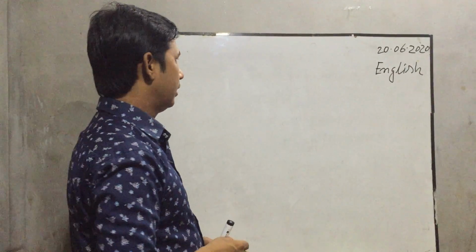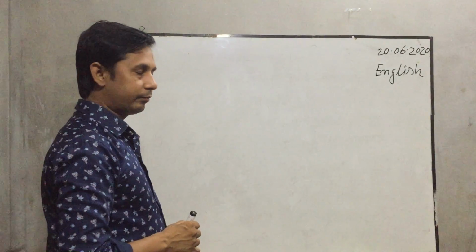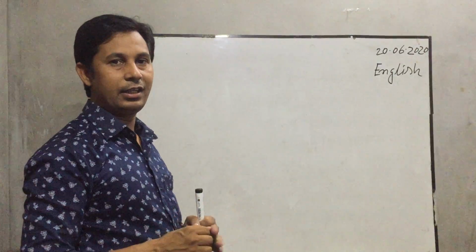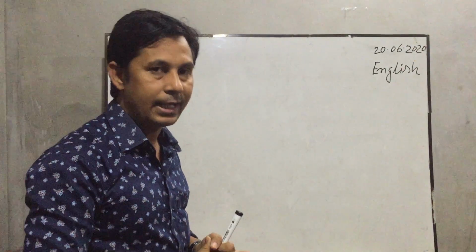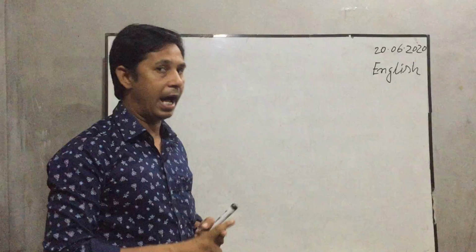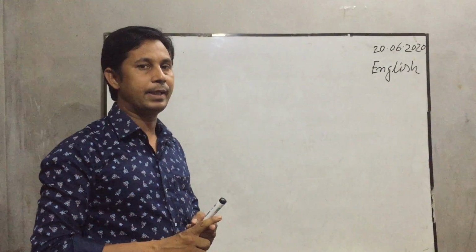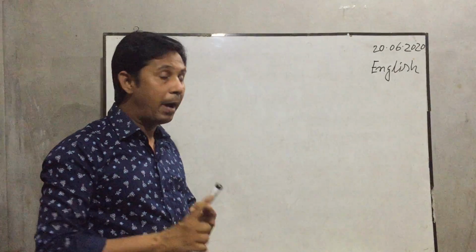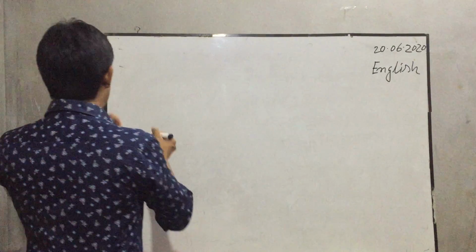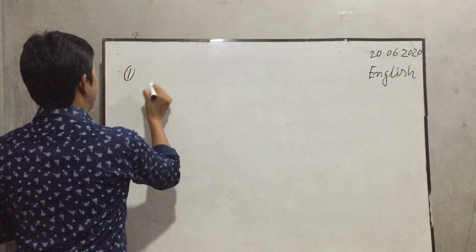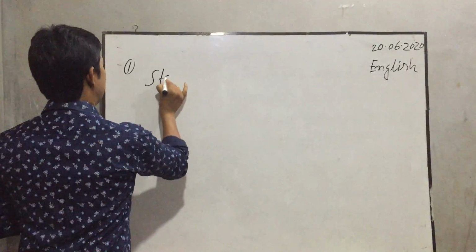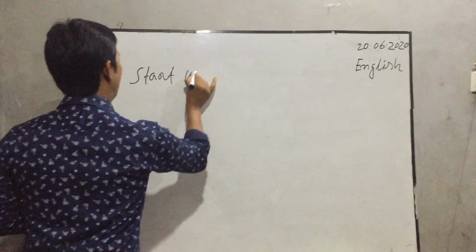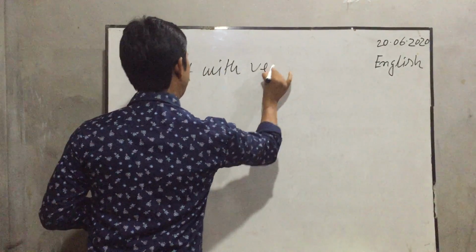At first, number one: if the imperative sentence starts with a verb. My dear students, number one, start with verb.